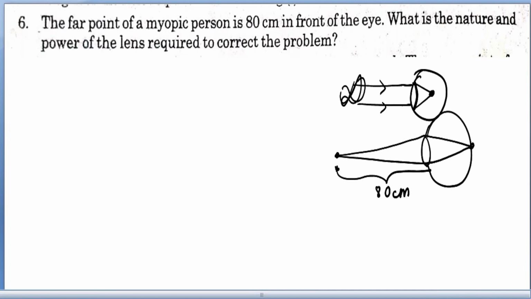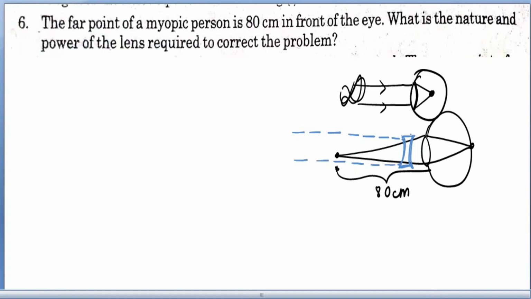So what do we do? We place a lens here. What type of lens? Sorry, a diverging lens, which means a concave lens. So what does it do? Suppose light rays are coming from infinity, meaning the object is at infinity.